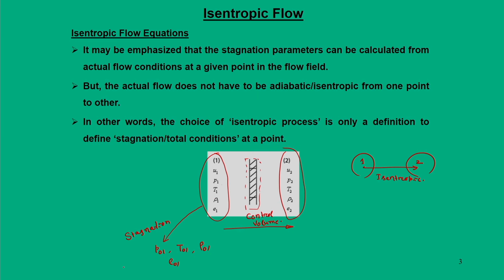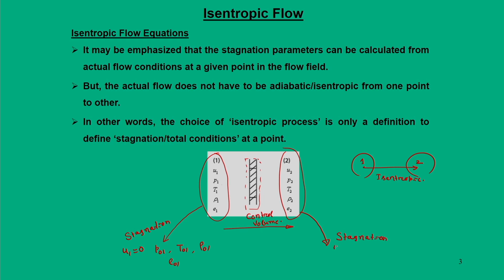When you bring this flow to a stagnation situation, we say that you are bringing U 1 to be 0. Similarly, since condition 2 is also another arbitrary situation, we can also bring this flow condition to stagnation.